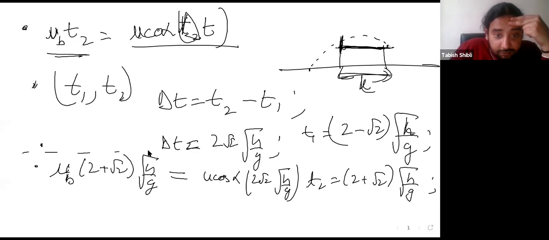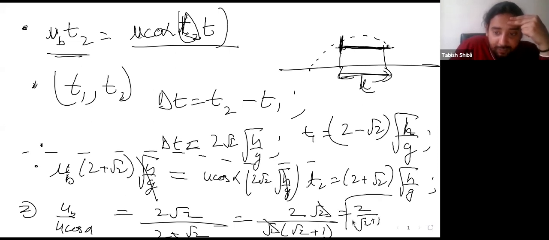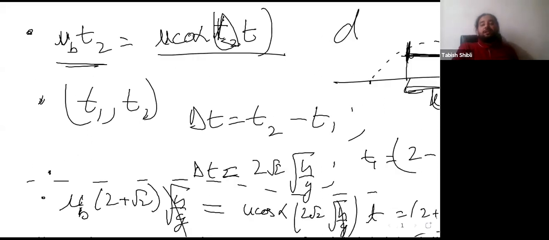Now, your H over G cancels out. And what you need is UB over U cos alpha, right? So UB over U cos alpha is just equal to 2 root 2 over 2 plus root 2. Take the root 2 in the denominator outside. You get root 2 plus 1, and the root 2 from the top, and you cancel out the root 2's. You just get 2 over root 2 plus 1. And hence, it's the option D.